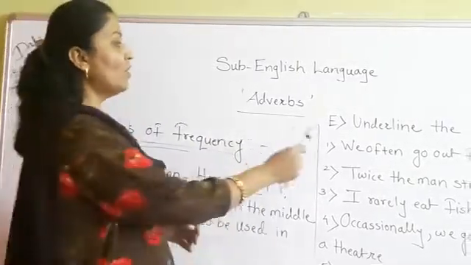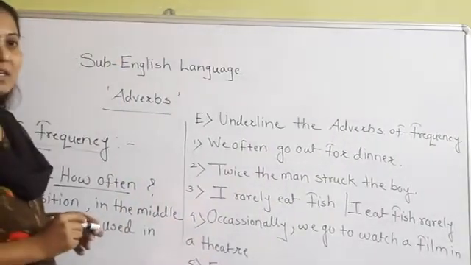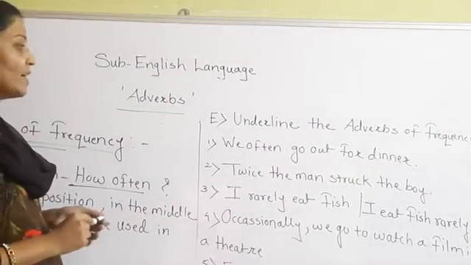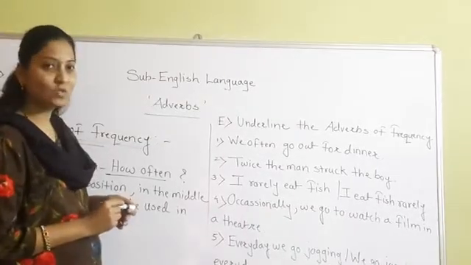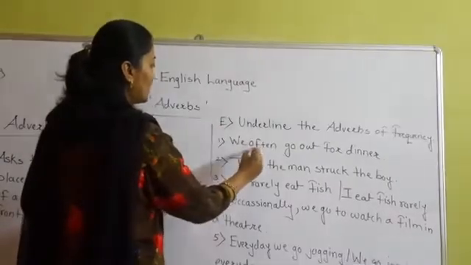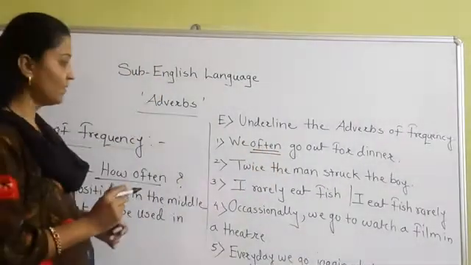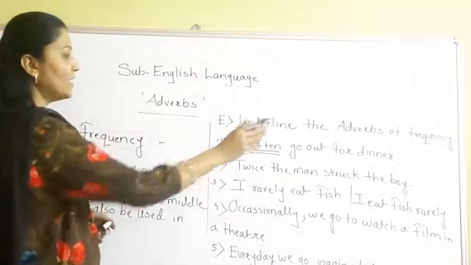Okay. We often go out for dinner. So which is the word here that shows us the adverb of frequency? In the first sentence the word is often, so you have to underline that word. We often go out for dinner.